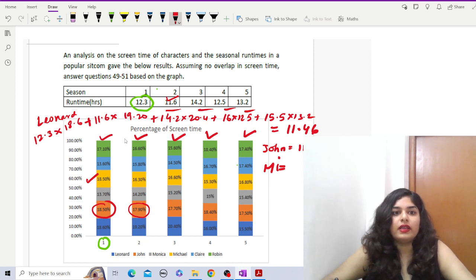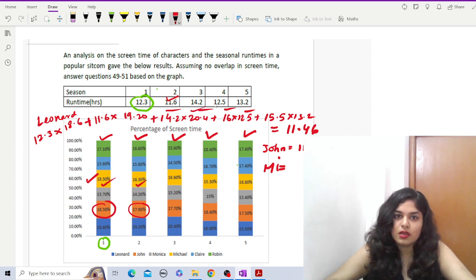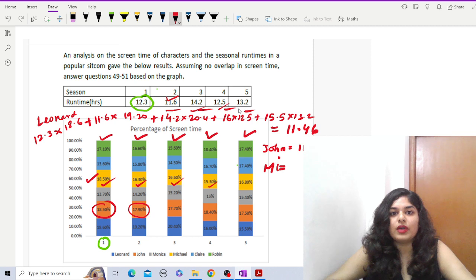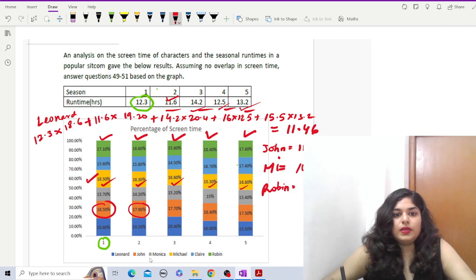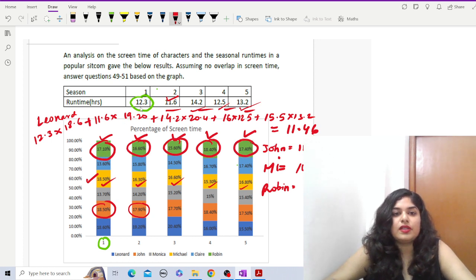Okay. So again 12.3 into 18.5, 11.6 into 16.30 plus 14.2 into 16.60, again 12.5 into 15.30 and 13.2 into 16.80. Adding all we get 10.65. And lastly we have Robin. Robin is the one with the green one. So these 5, just multiply with the respective hours: 17.10 into 12.3 plus 16.60 into 11.6 plus 15.60 into 14.2 and so on, and we get 10.84.